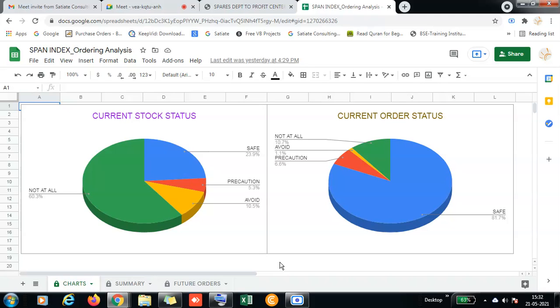Sometimes what happens is, without taking any order from the customer for a slow moving part, maybe he would have ordered it, but the customer would have got this part from other dealers also. So that customer will not turn up, and this part will become dead stock once again. So rather than going to precautionary, we can stop it from becoming dead stock.